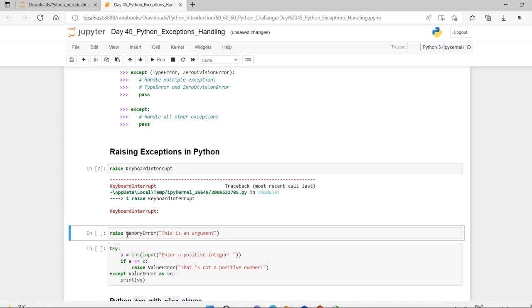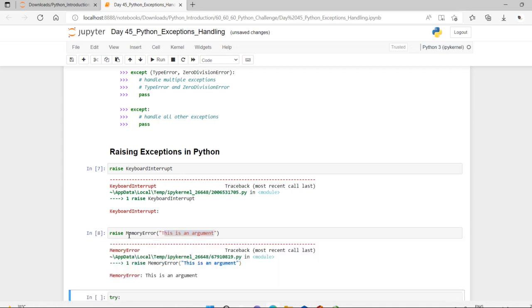Okay, for that here we have specified this is the exact error, and this information is a comment for the user or for the developer who makes the program. So let me make this. See here, dear friends, this memory error should come here, and you can raise the exception with a message, specifying this as an argument.